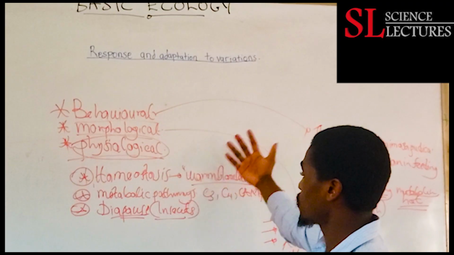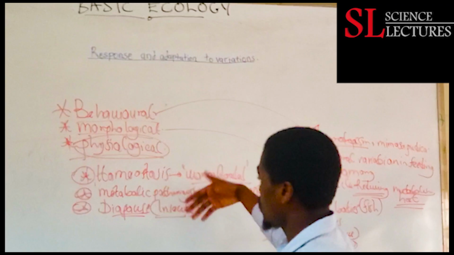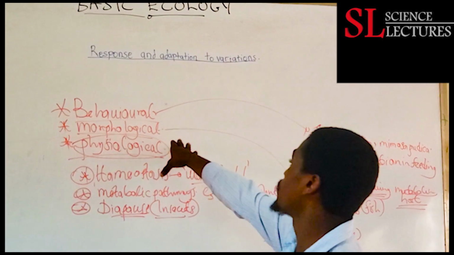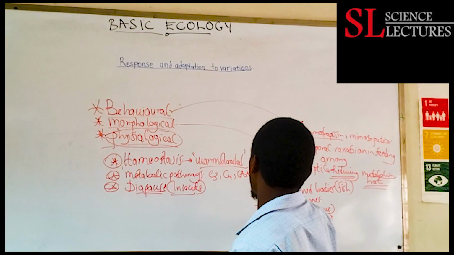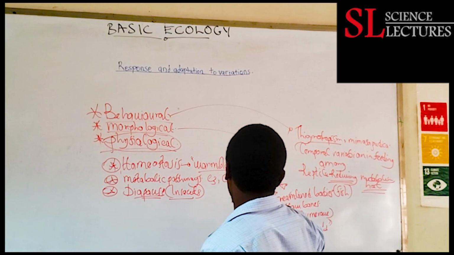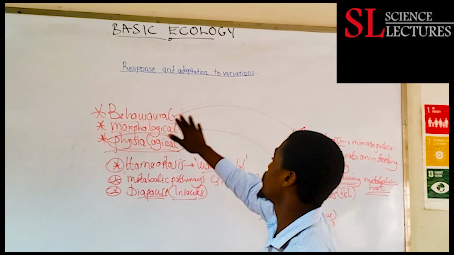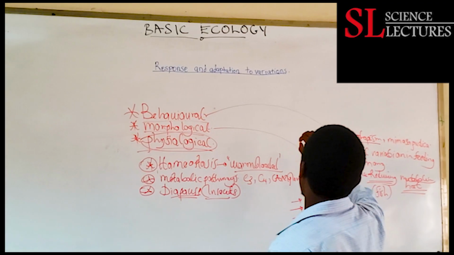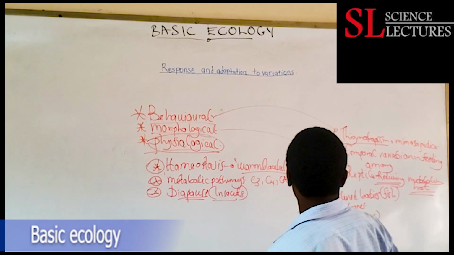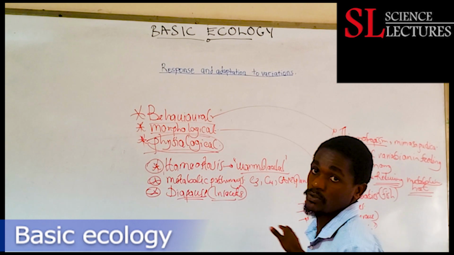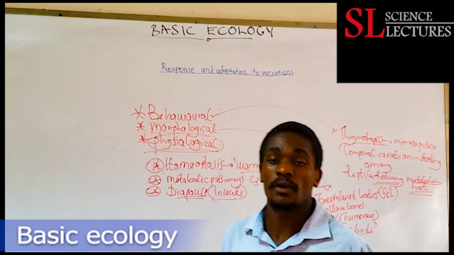Physiological covers internal body processes like homeostasis, metabolic pathways, diapause in insects. Morphological deals with the body orientation, that is the streamlining, the hollow bones, the numerous air sacs. And behavior has responses like thigmotropism, temporal variation in feeding among birds, and reptiles reducing the metabolic rate in hot weather.